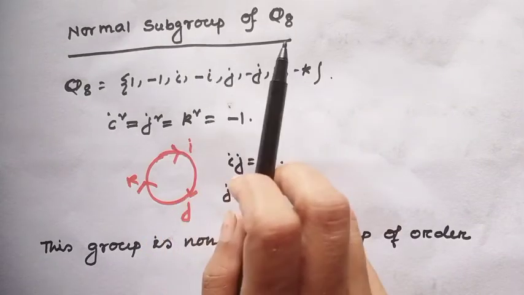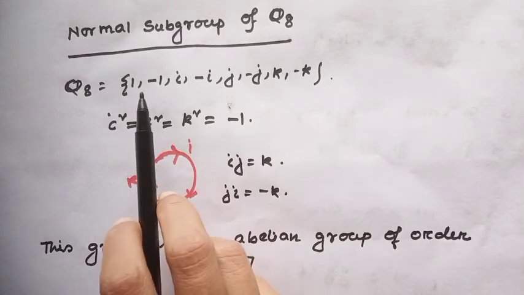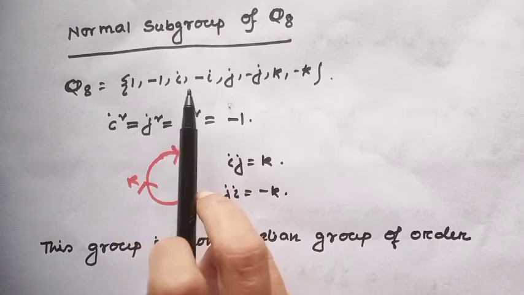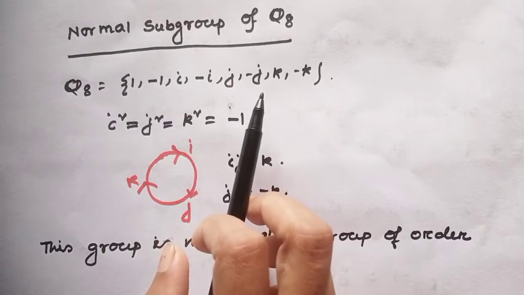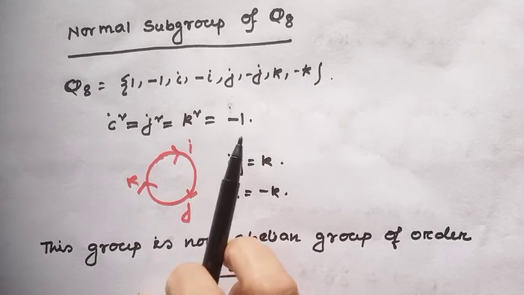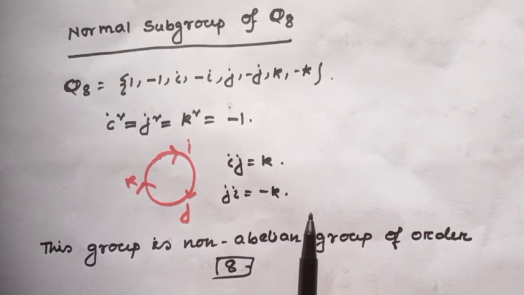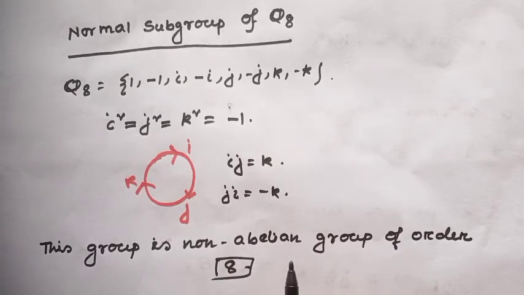What will be the normal subgroup of the quaternion group Q8? We all know this group is of order 8 with the elements 1, minus 1, i, minus i, j, minus j, k, minus k, with the conditions i squared equals j squared equals k squared equals minus 1 and ij equals k and ji equals minus k. We also all know this group is a non-abelian group. What will be the normal subgroup of this group?